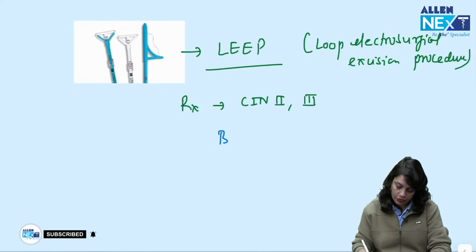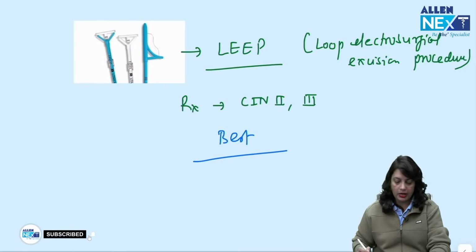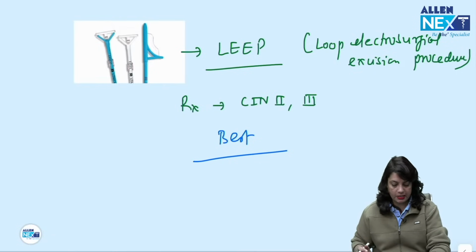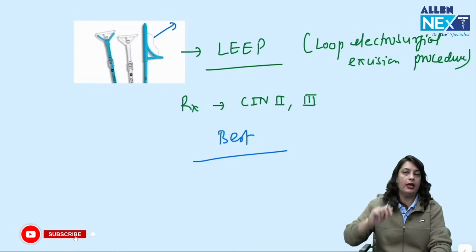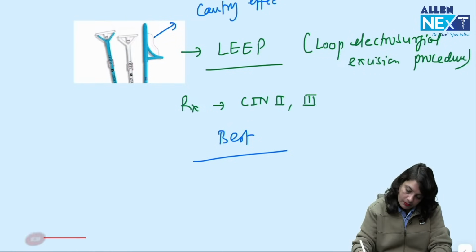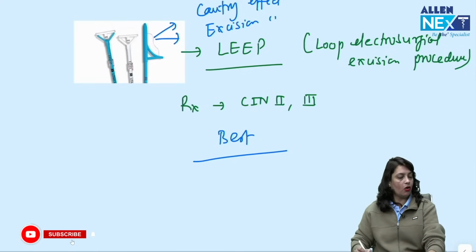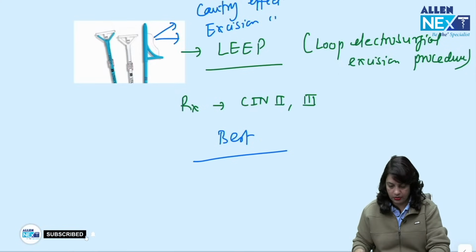This is the best treatment in modern times for CIN2 and CIN3. A low voltage electric current is passed and this loop causes a cautery effect or an excision effect.